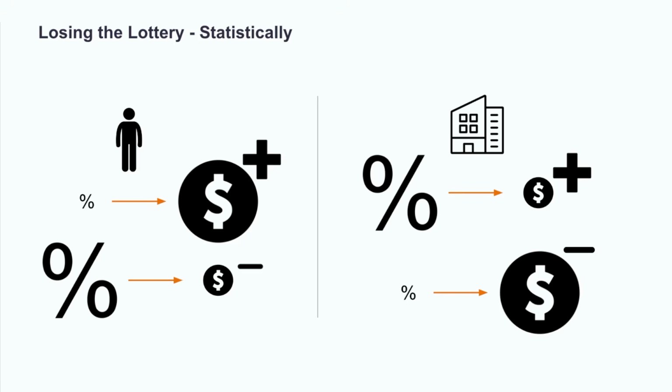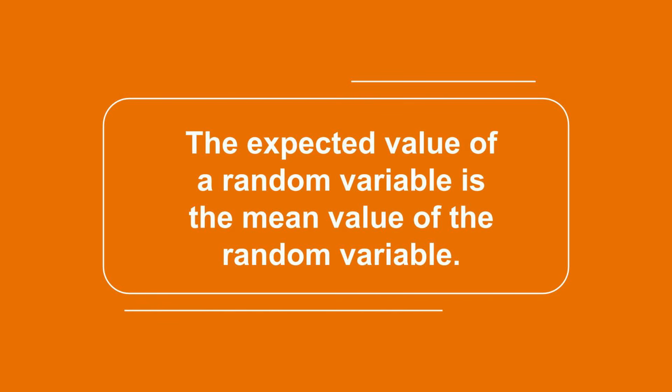Specifically, they will expect over the long run to make money in order to keep running the lottery, which means a person playing the lottery should expect to lose money. We say that the lottery company has a positive expected value, while the player will have a negative expected value. Because of this, buying a lottery ticket is a statistically bad idea. Now, let's formalize the definition of expected values.